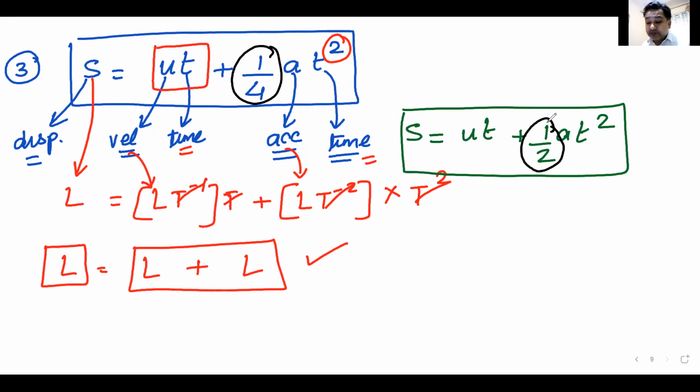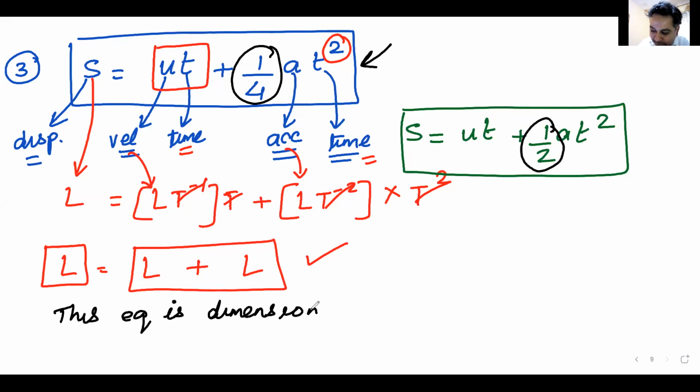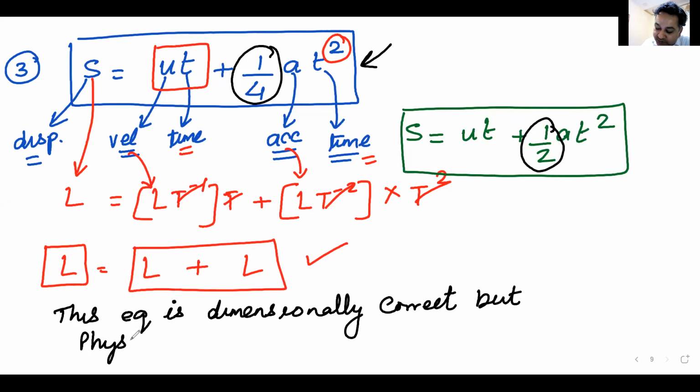What do you call the equation that I had written? Please mark my words. This equation is dimensionally correct, but physically wrong because the constant term is incorrect.